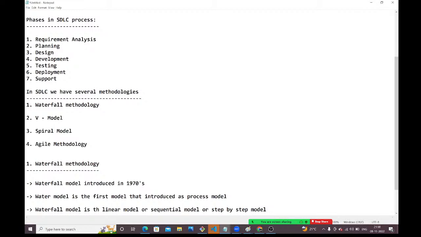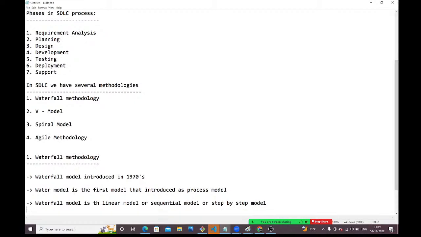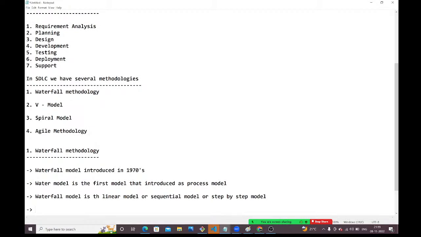In the waterfall model, one phase is completed, then only you will move to the next phase. Without completing the phase, you can't move to the next phase in the waterfall model.